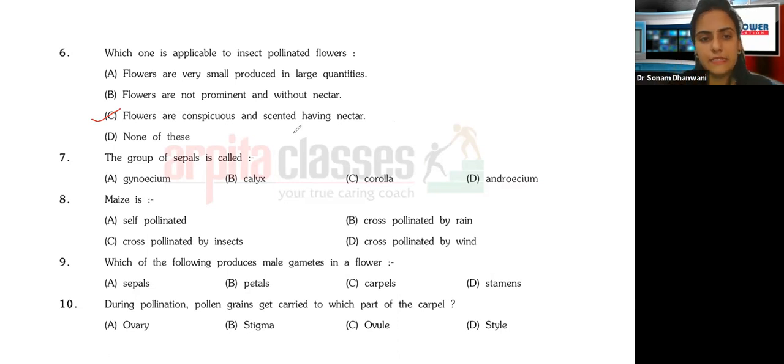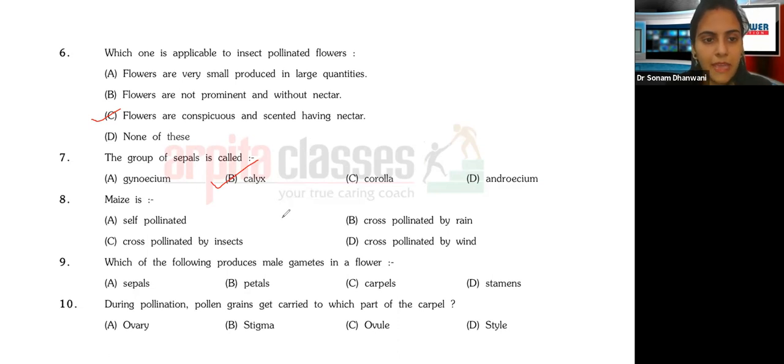The group of sepals is called the calyx. We earlier saw that the group of petals is called the corolla. So calyx and corolla together form the perianth. We have seen that.